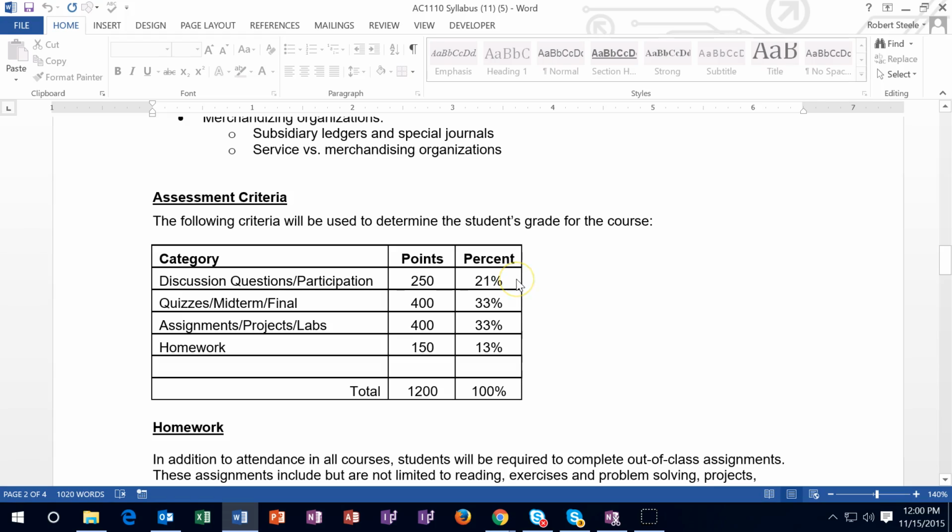So I would try to get 100% of that 21%, because that's 2 full grades and you have the most control over that. The assignments and the homeworks, again, there's a lot of control over that, and I would do as much of those as possible.